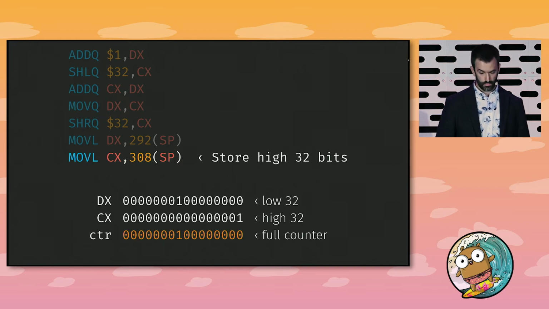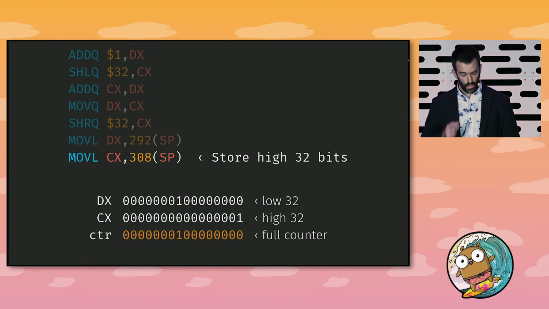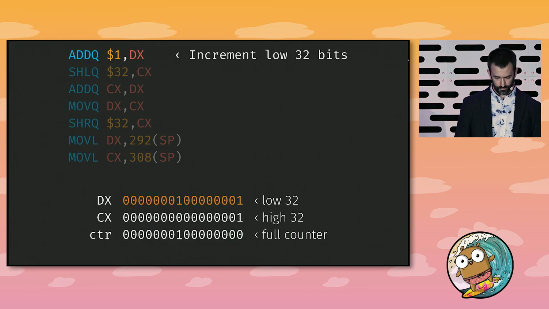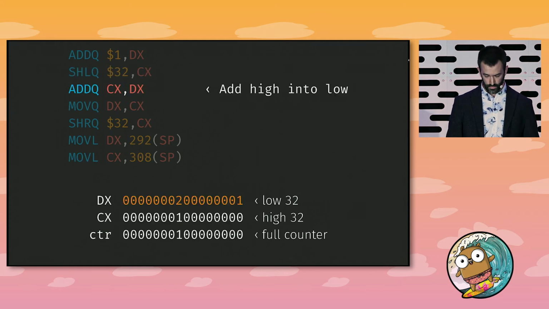To be clear, everything so far is fine. This has taken the counter and it's correctly added 1 to it. The problem happens when you repeat this. So we go through it again. We're going to increment the low 32 bits. We're going to shift the high bits into position. And right now is where the bug happens.